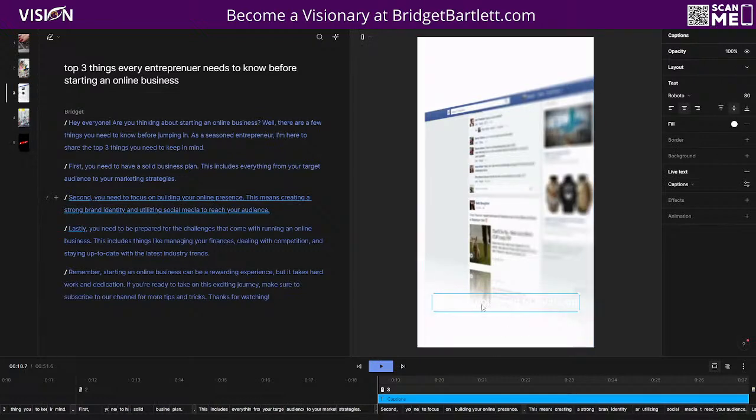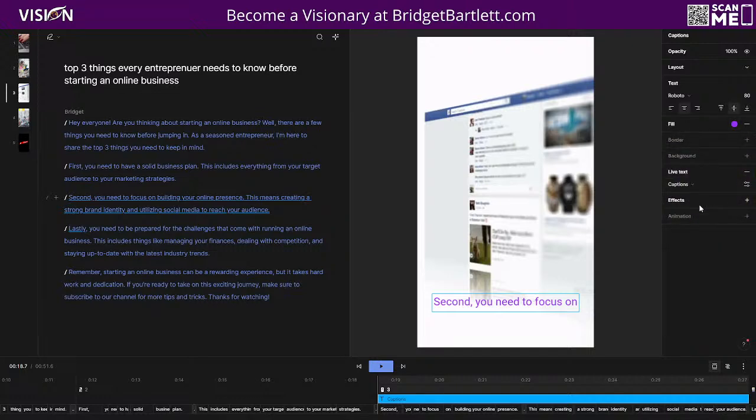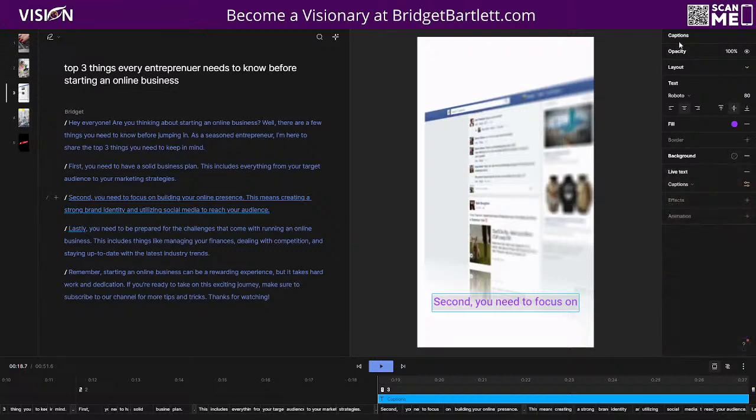And so you can see on this scene, for example, it's really light. So you may want to go to captions. You can do the fill and make it one of your brand colors there. You could also fill in the background if you'd rather do that. You can fill in the background of the whole thing if you like. Let's just say that. So we can make that transparent, or you can make it kind of gray if you want to. So lots of options there. Okay, when you make it kind of gray, it does help it to stand out just a little bit more.